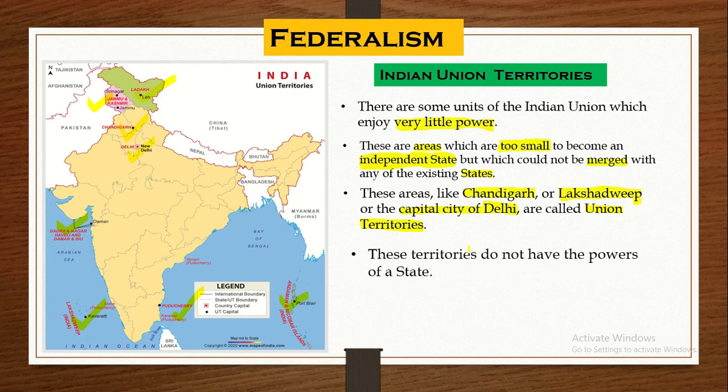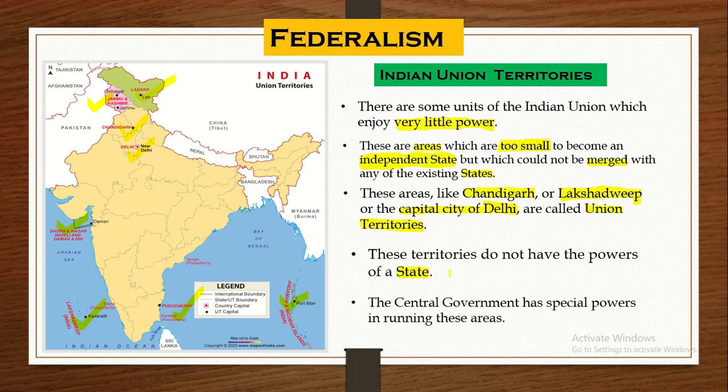Now these territories do not have the powers of a state. As we learned in the previous modules, in federalism there is a division of power, sharing of power between the central unit and the constituent units or states. But these territories, what we are talking about right now as the Union territories, do not have any powers like that of a state, because these are not states. These are small regions which are under the control of the Union government.